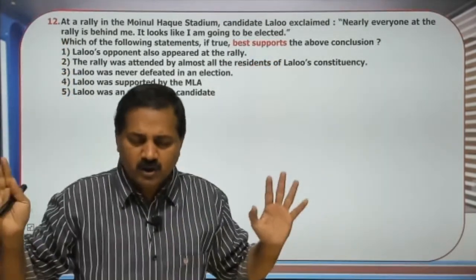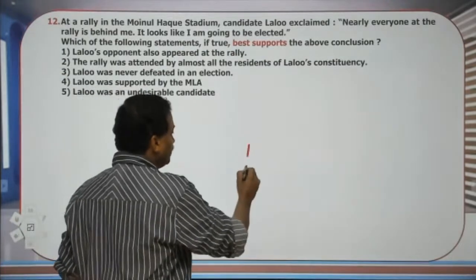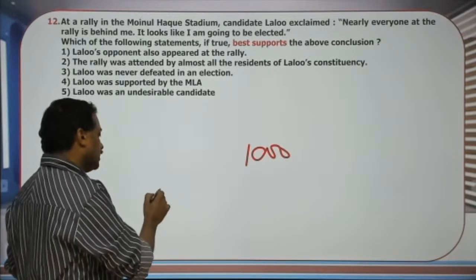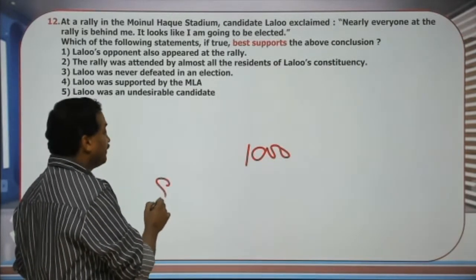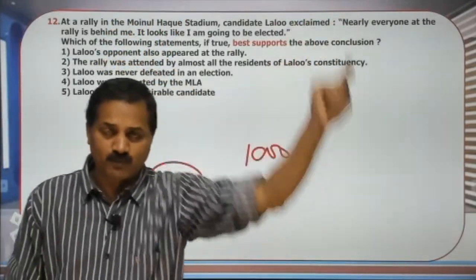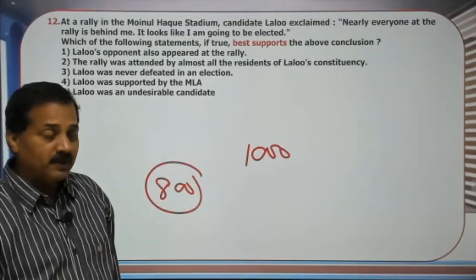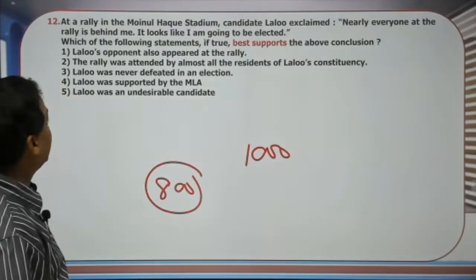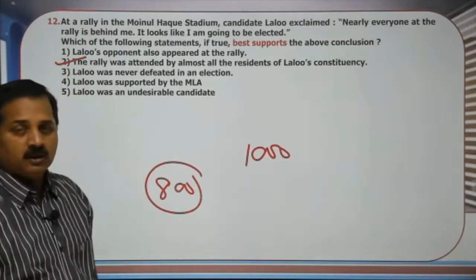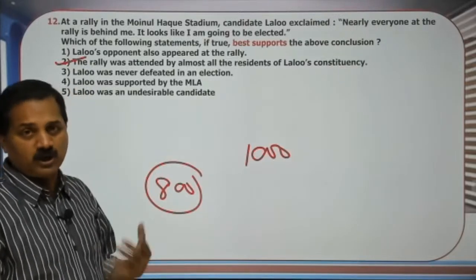So I am very sure that I am going to win. 1,000 people are attending the gathering, and I find that almost everyone, say 850 people or 800 people, have raised their hands that they will vote for me. If this is to become a reality, then the rally was attended by almost all. 1,000 people have attended, 800 people supported me.